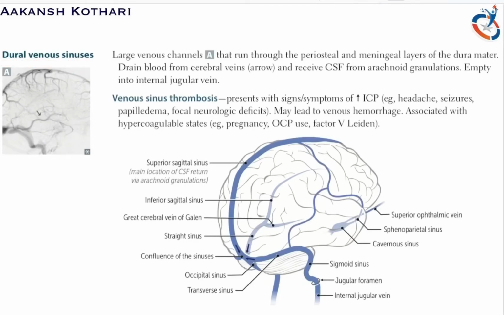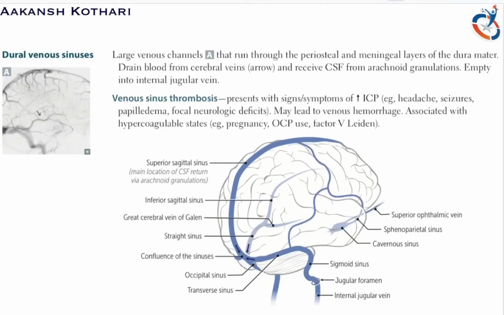Now these drain blood from the cerebral veins and receive CSF from the arachnoid granulation. So it drains blood from the cerebral veins and receives the cerebrospinal fluid from the arachnoid granulation, and these drain entirely into the internal jugular vein.